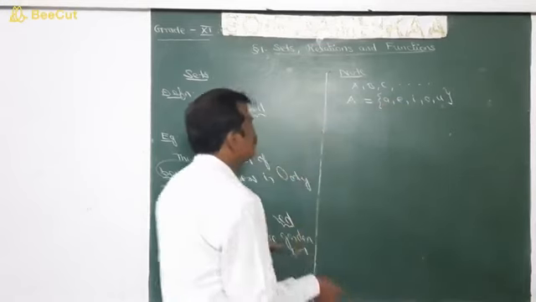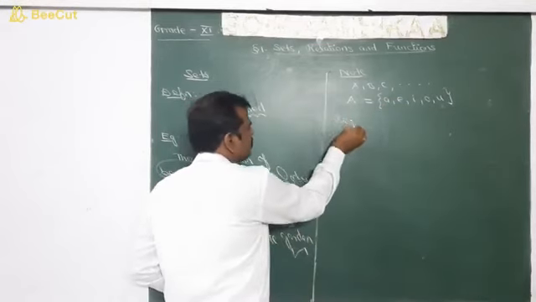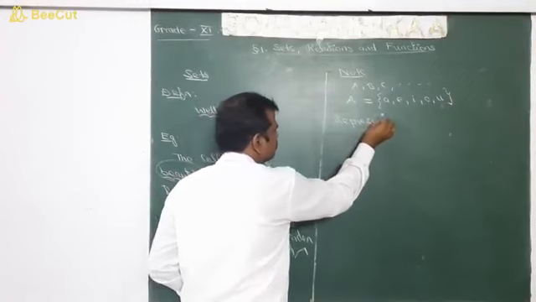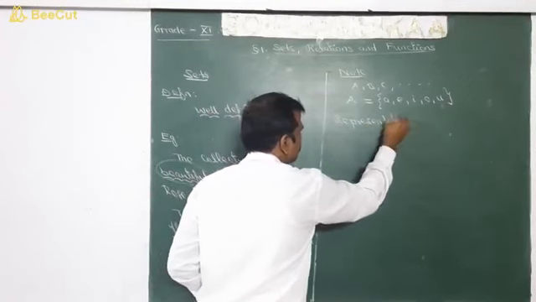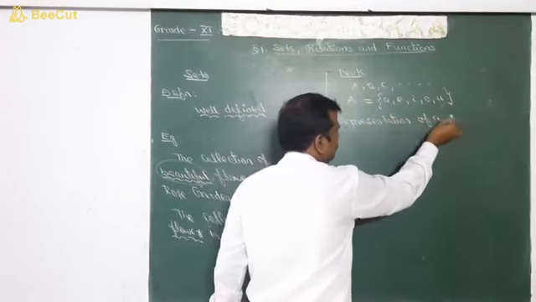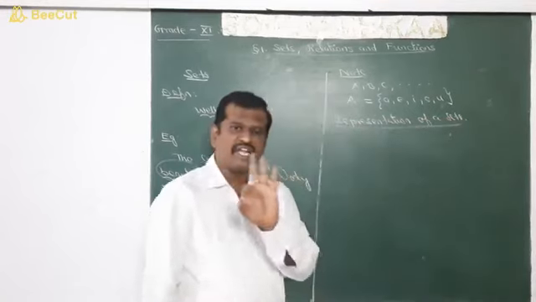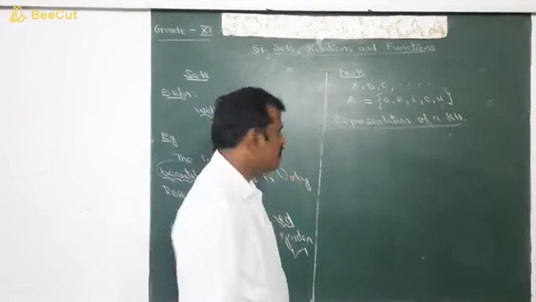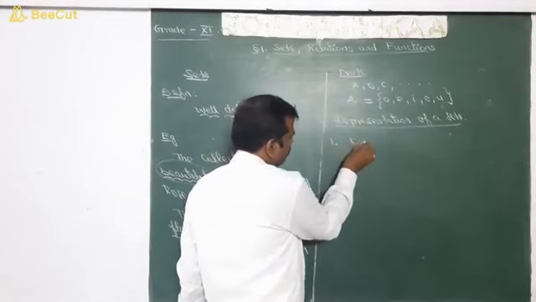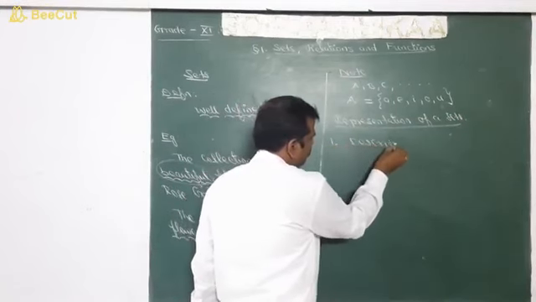So next we move on to representation of a set. There are three types of representation of sets. Number one, descriptive form.